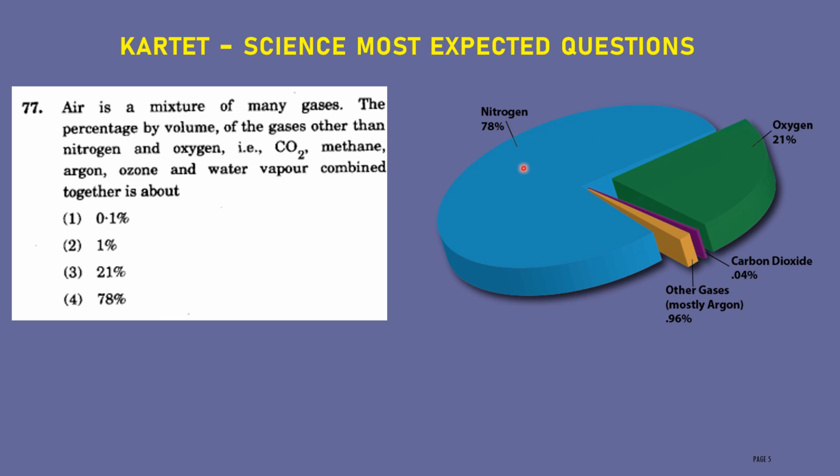Let us see here, 78% of nitrogen is present in the air, 21% of oxygen is present in the air. Then 0.96% of other gases, mostly argon. Then 0.04% carbon dioxide. Both combined, you will get 1%. So the other gases like carbon dioxide, methane, argon, ozone, everything, come under 1% in the air.